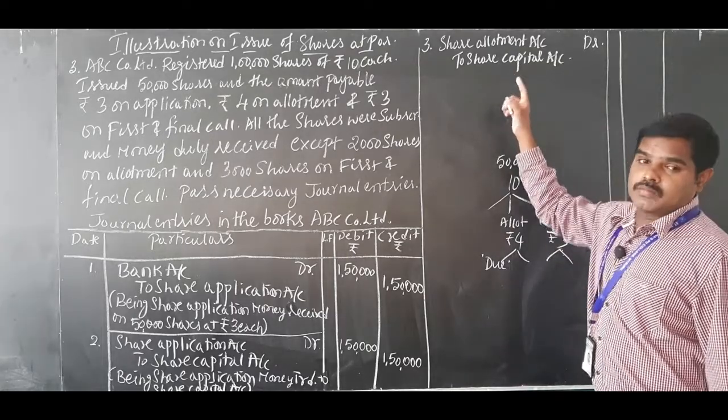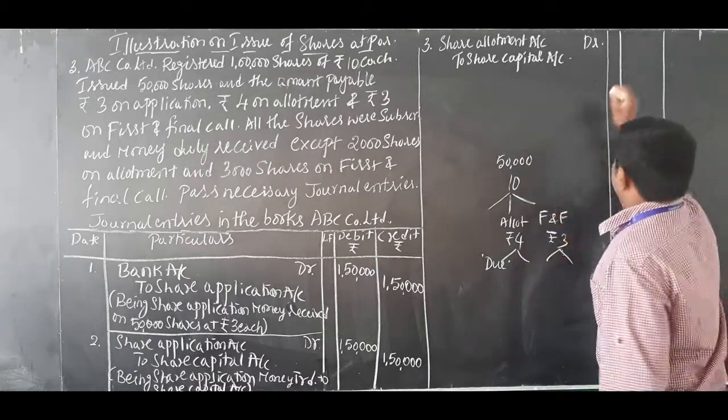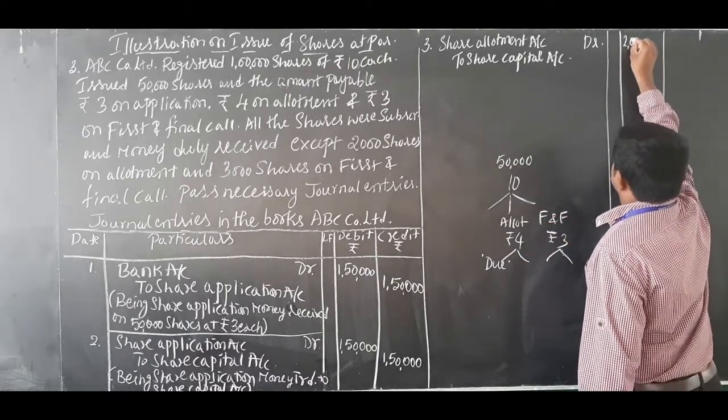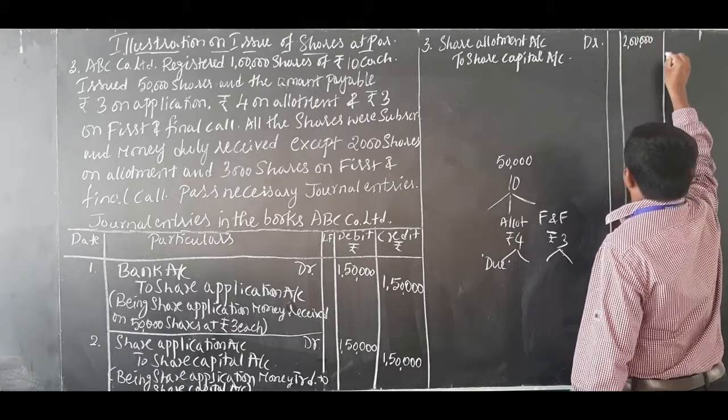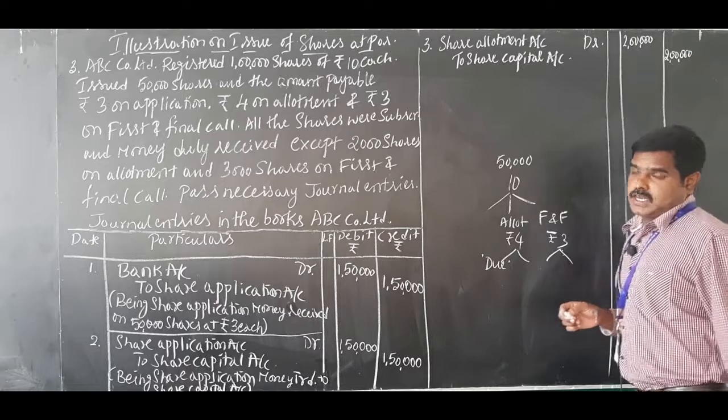So this is the allotment money due, 50,000 shares into 4, 2 lakh rupees debit, 2 lakh rupees credit.